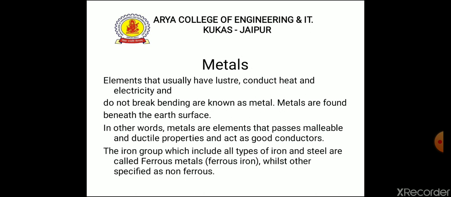Now, what is the metals? Elements that usually have luster, conduct heat and electricity, and do not break on bending are known as metals. Metals are found beneath the earth's surface. In other words, metals are elements that possess malleable and ductile properties and act as good conductors. The iron group, which includes all types of iron and steels, are called ferrous metals or ferrous iron, whilst the other specified as non-ferrous.